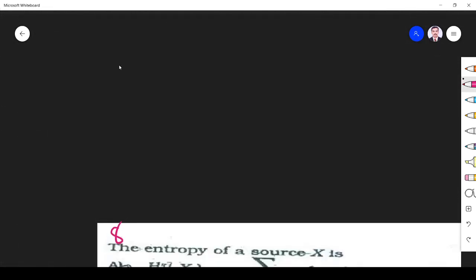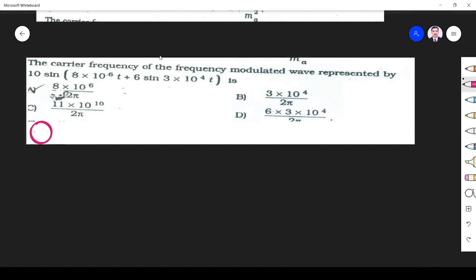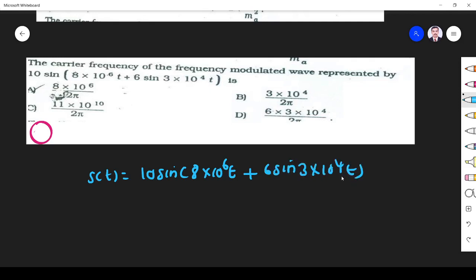What is the next question? This is the carrier frequency of the frequency modulated wave represented by an equation. What is the wave they have given? The FM wave is given by 10 sine of 8 into 10 power 6 t plus 6 sine 3 into 10 power 4 t. This is what they have given. What they ask is the carrier frequency fc.